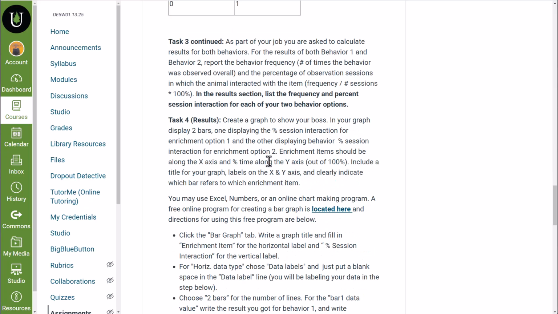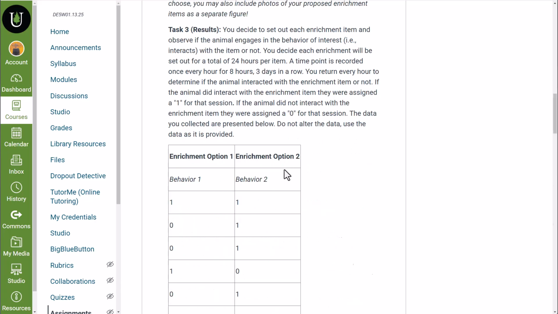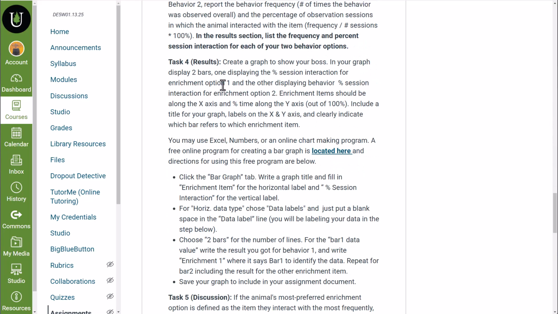Then you're going to create a graph. So in your results section, you want to create a graph where you're showing your reader, in this case your boss, how the organism compared in these two different enrichment options. It's asking you to do a bar graph where you're displaying the percent session interaction for enrichment option 1 and then also for enrichment option 2.